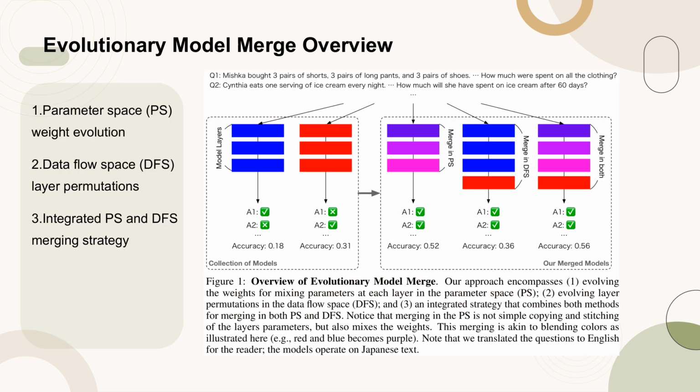Figure 1 provides a comprehensive overview of our evolutionary model merge approach. It highlights three main components: the evolution of weights for mixing parameters at each layer in the parameter space, PS, the evolution of layer permutations in the data flow space, DFS, and an integrated strategy that combines both methods for merging in both PS and DFS. The figure illustrates that merging in the PS involves not just copying and stitching layer parameters, but also mixing weights, akin to blending colors. This approach is designed to operate on Japanese text, although the questions in the figure are translated to English for reader convenience.